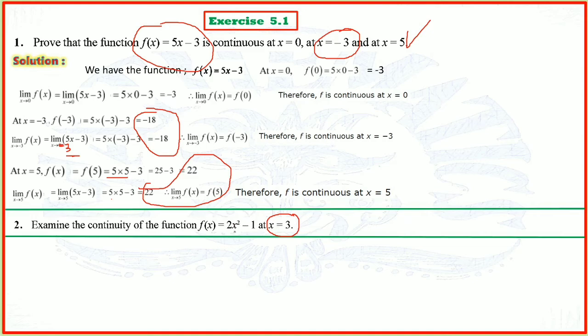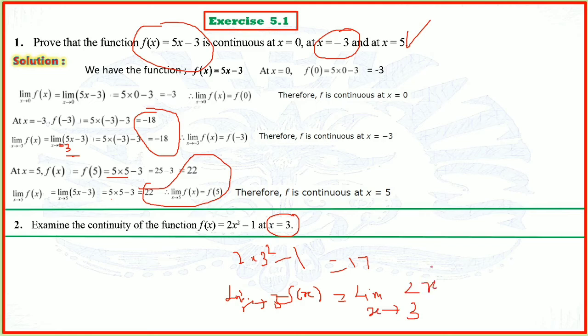You will put here the value of 3: 2 into 3 power 2, and then minus 1. So 3 3 is 9, 2 nines are 18, minus 1 is 17. Then you will take limit x tends to 3 of f of x, which is equal to limit x tends to 3 of 2x square minus 1.